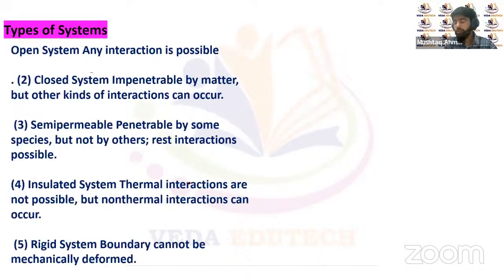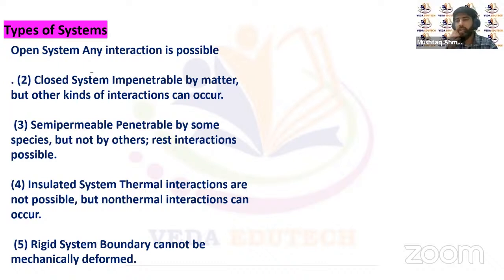Now let's talk about types of systems. Systems can be of many types, depending upon the interaction of the system with the surroundings. The first type of system we call an open system.